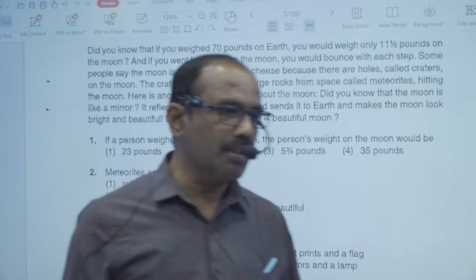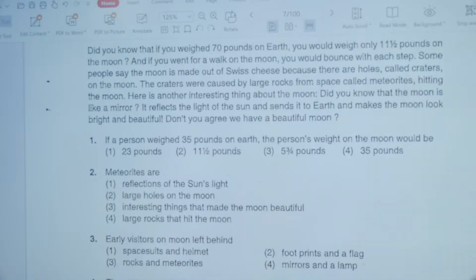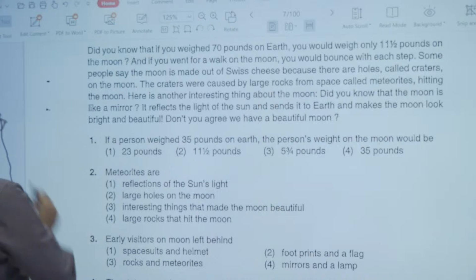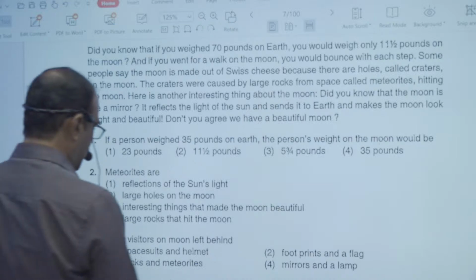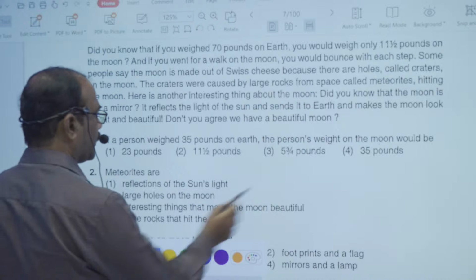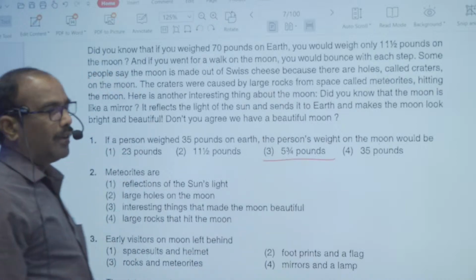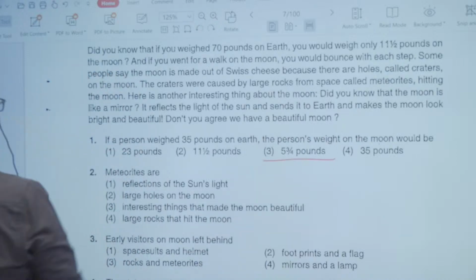Which will be the best answer? Can anybody give the answer? What is your answer? Okay, some of you are giving the answer 5 by 3/4 pounds. So this is the right answer, because earlier in the same passage, the information is given here. Look at this information.